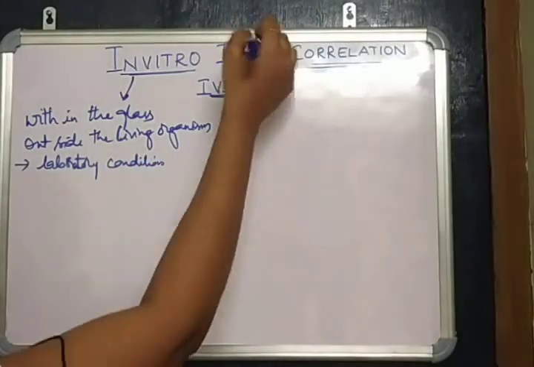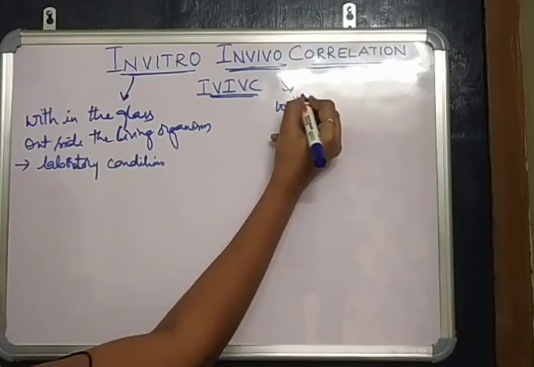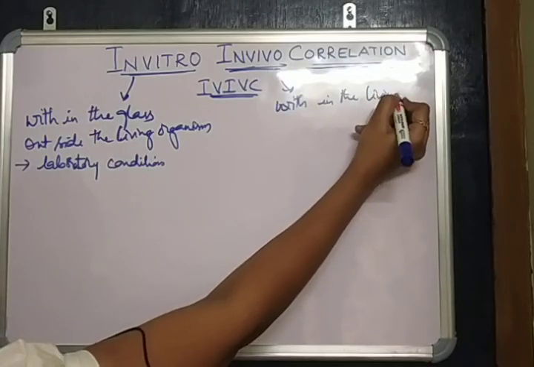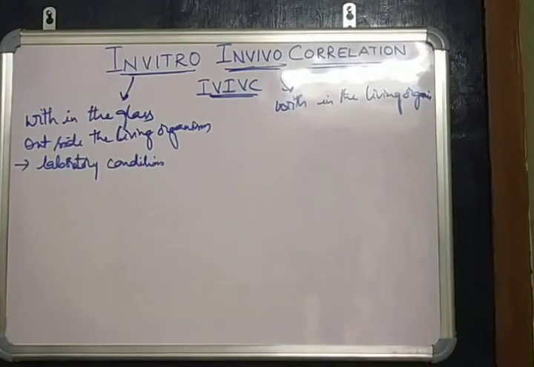In vivo is also a Latin term. It occurs within the living organism. Within the living means that it is performed in a whole living organism, such as animals or human beings.